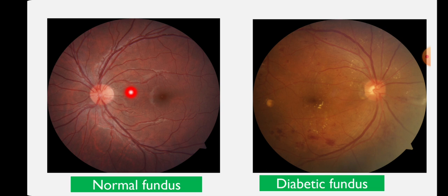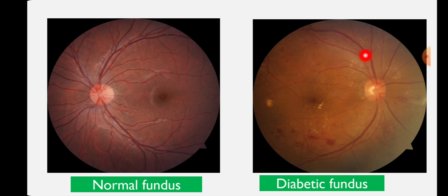Okay, so here in this picture you can see the normal fundus. There is a way to read the fundus. First of all, in a fundus photo you should see the optic disc, then vessels, then the macular area, then the periphery. In this picture the optic disc is healthy and normal, vessels are normal, the macula is normal, and in the periphery no abnormality is seen.